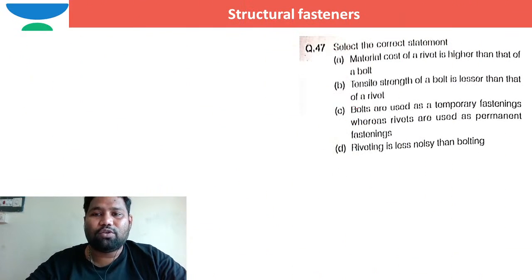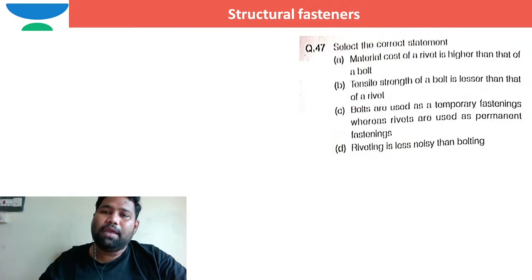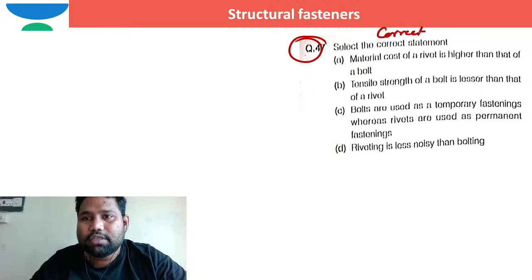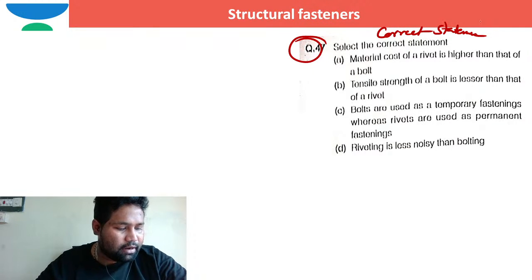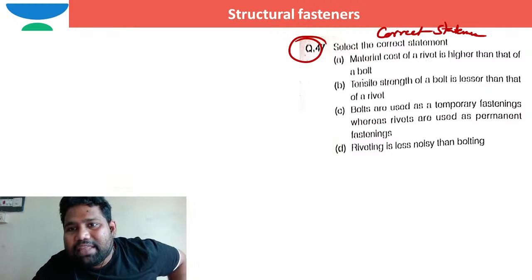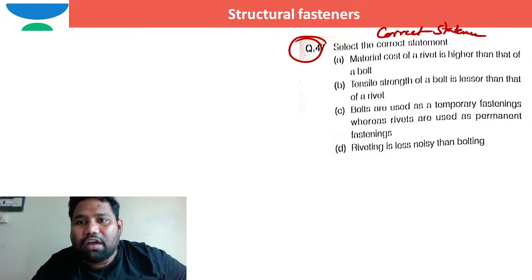Okay, moving to the next question. Select the correct statement. What is the correct statement out of this? Option A: material cost of a rivet is higher than that of a bolt.